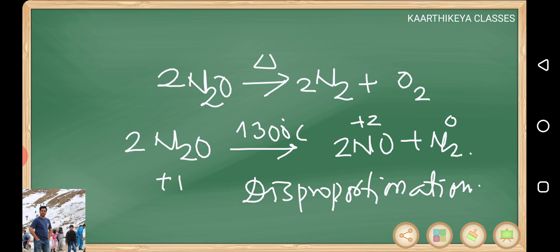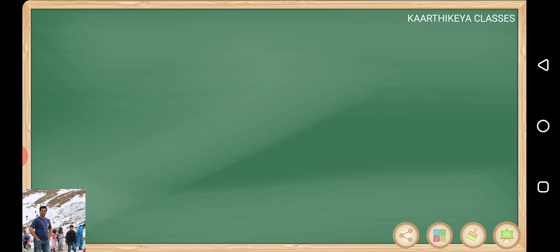Now we are discussing nitrous oxide. Nitrous oxide is insoluble in water and there is no reaction with the bases also, because generally non-metal oxides are acidic in nature, so they react with bases, but here there is no reaction with the base. What is the structure of nitrous oxide? N2O is a linear molecule, so you can give the structure like this.